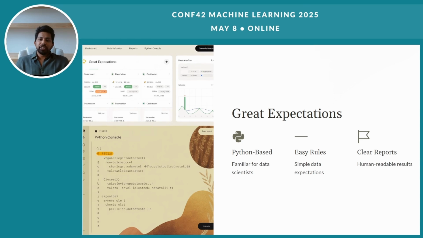Great Expectations is a tool in Python. You can write simple rules for what your data should look like. It works with Pandas, SQL, and Spark. It also gives clear and nice-looking reports. It works best for Python users handling small to medium-size data sets, but it is not ideal for very large or real-time data.